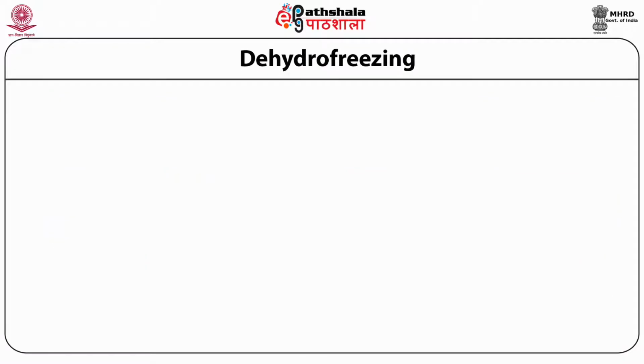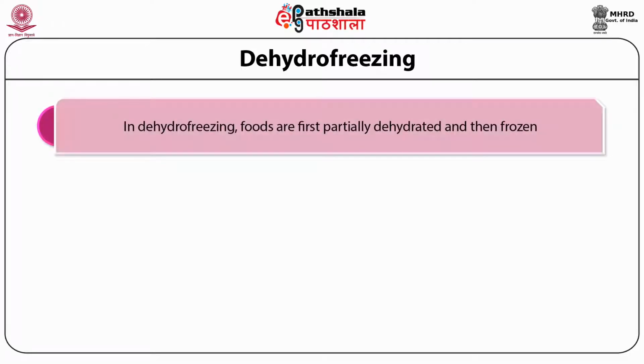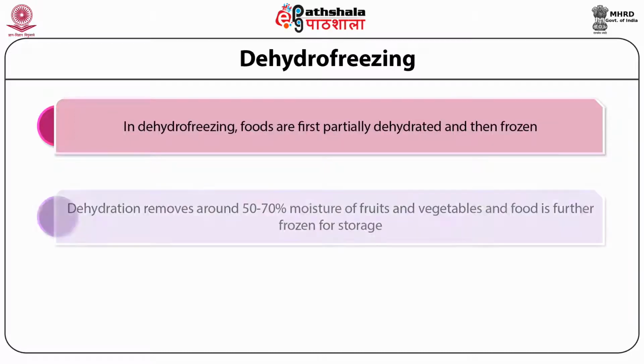Dehydrofreezing is a new method of food preservation wherein drying and freezing are both used in sequence. Foods are first partially dehydrated and then frozen. Generally, about 70% of the moisture in fruits and vegetables is removed by dehydration and then they are stored in the freezer. This combination of two techniques, instead of using any single method, offers several advantages.